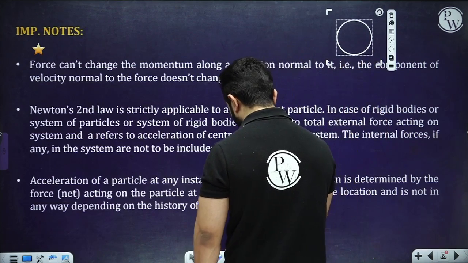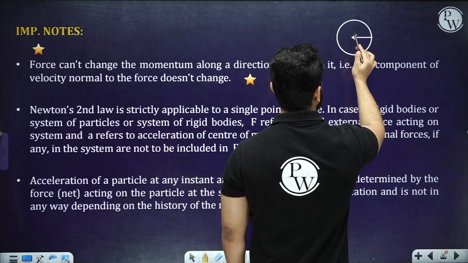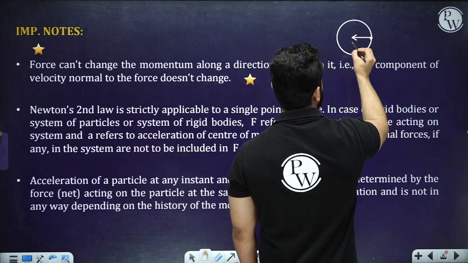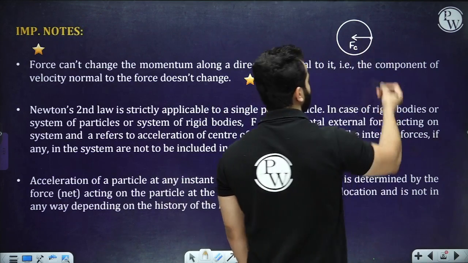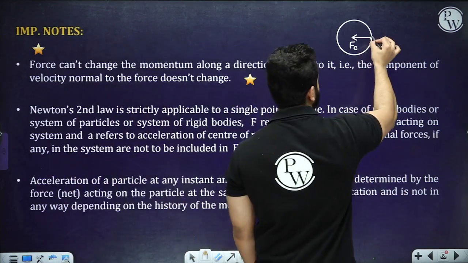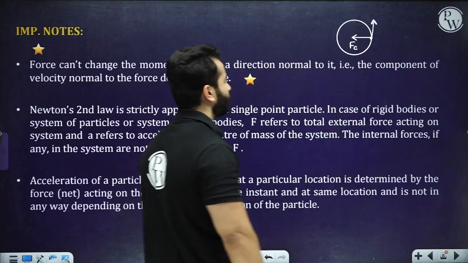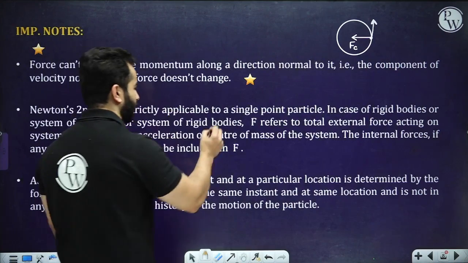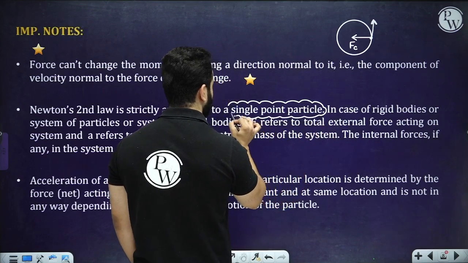When we talk about centripetal force, although we have not completed circular motion yet, I can assume that you know all of these things. This is centripetal force. Its only job is to change the direction of the body. It cannot really do anything with this component. Now the thing is, Newton's second law is strictly applicable to a single point particle. This is also important. It is only for a single point particle.